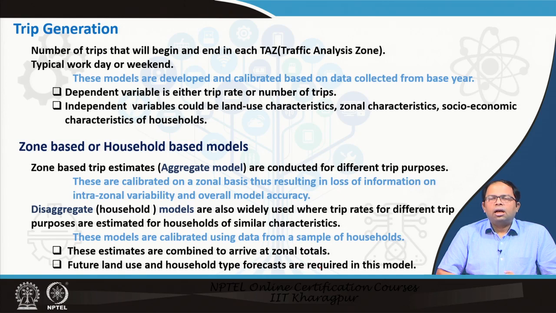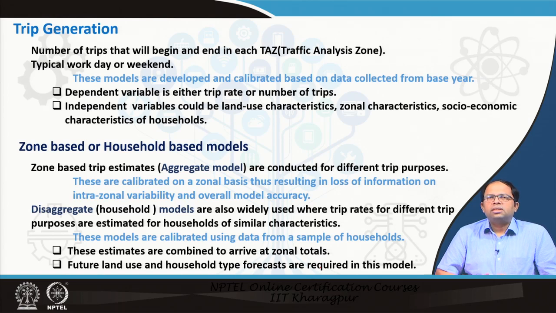Independent variables which determine the total amount of trips generated from a particular zone or a household depend on land use characteristics, zonal characteristics, socioeconomic characteristics of the household, and so on. So, these are the different things which influence trip generation. And we can have both zone based or household based models, as I just discussed.